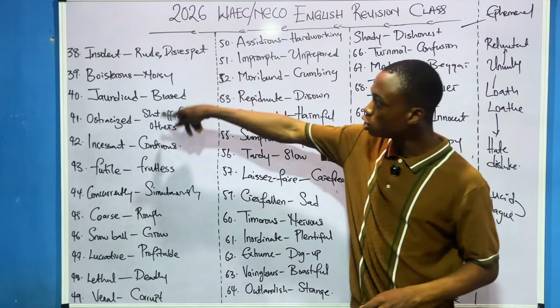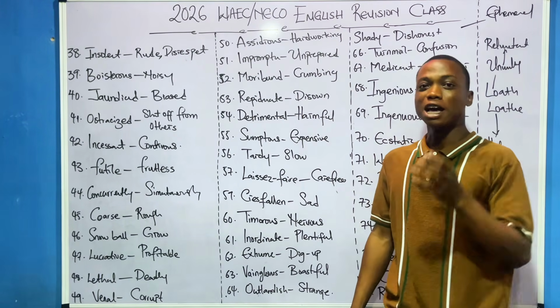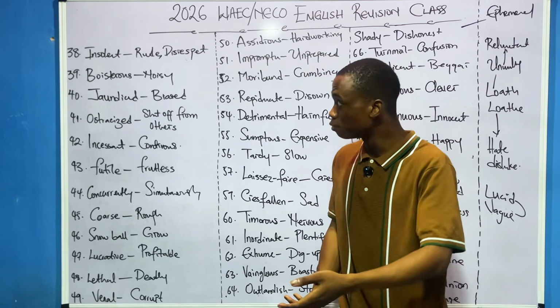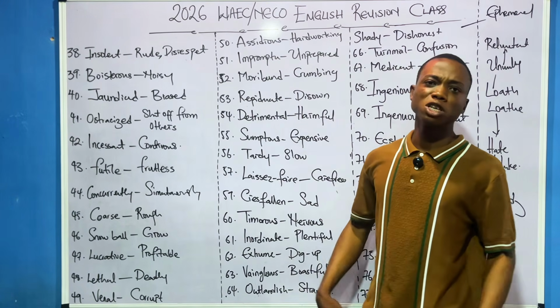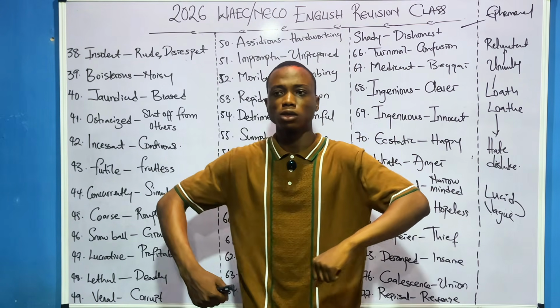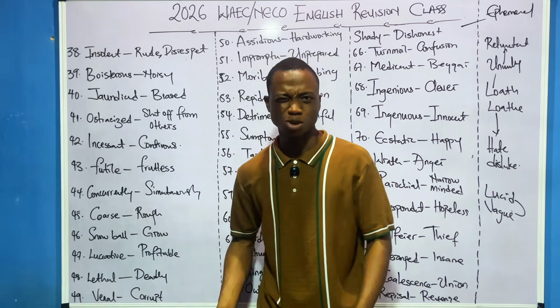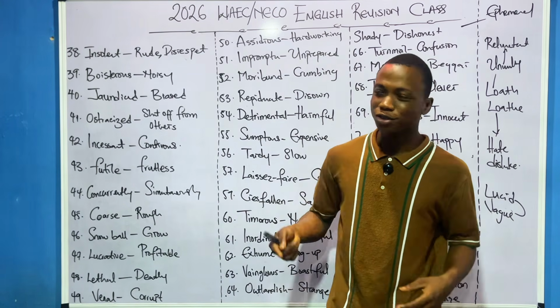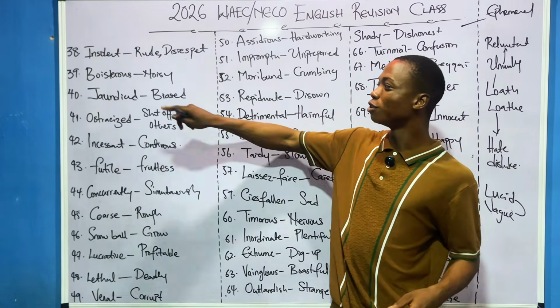38, insolent. I talked about it before. I said insolent means to what? To be rude, to be disrespectful. Yes. Boisterous. Somebody is boisterous. It's from the word boastful. When somebody is boastful, that person is noisy because, well, we are making mouths now. Show walkings. You understand? So,